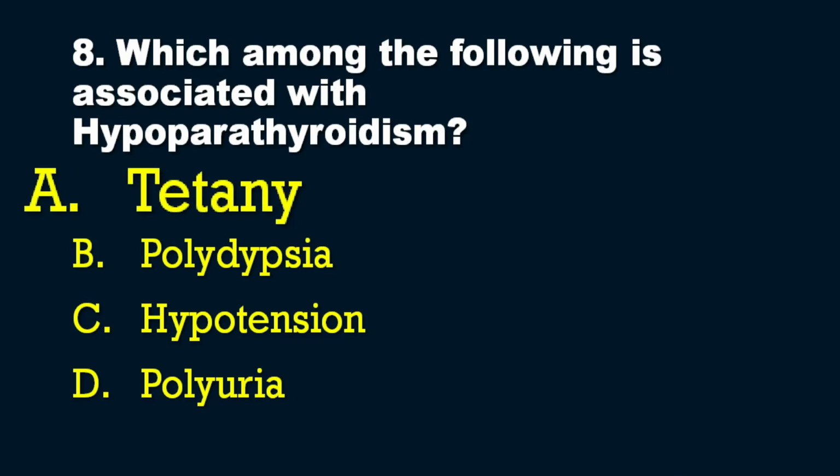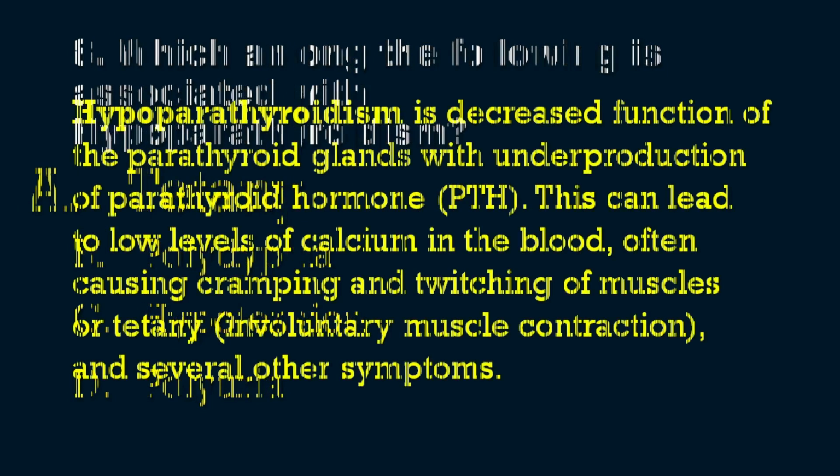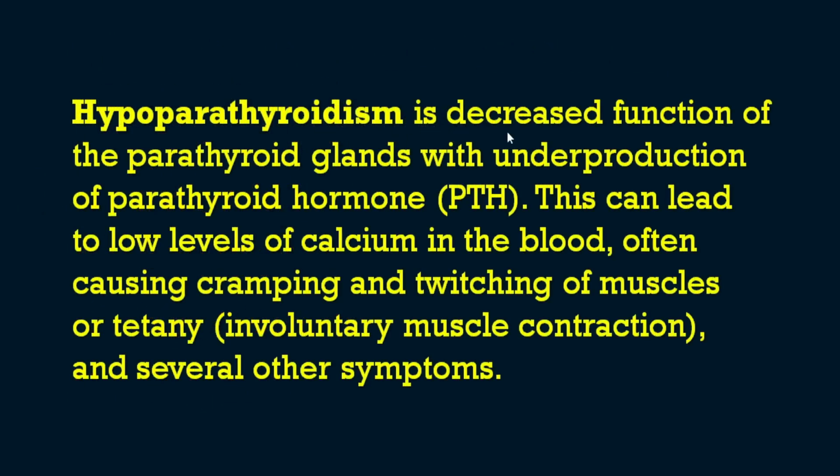Okay, so we'll have a small discussion regarding this question. Hypoparathyroidism is the decreased function of the parathyroid gland with underproduction of parathormone, parathyroid hormone. This can lead to low levels of calcium in the blood, which can result in cramping and twitching of the muscles, or tetany, that means involuntary muscle contractions can happen, and several other symptoms. So hypoparathyroidism, which is because of the underproduction of parathormone, has lower levels of circulating calcium, which can result in manifestations like cramping, twitching, and tetany. And other severe complications.